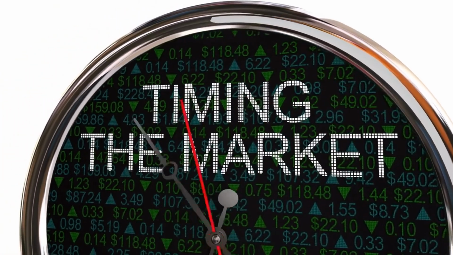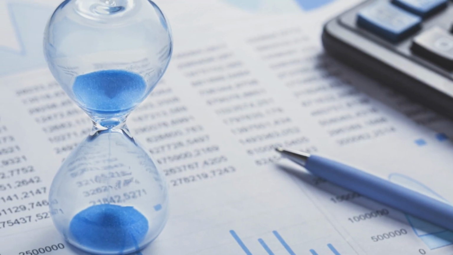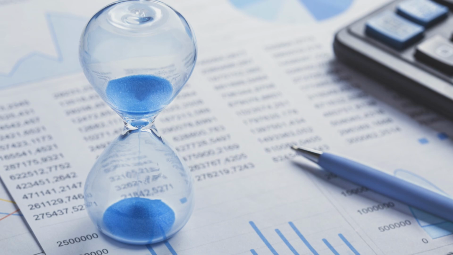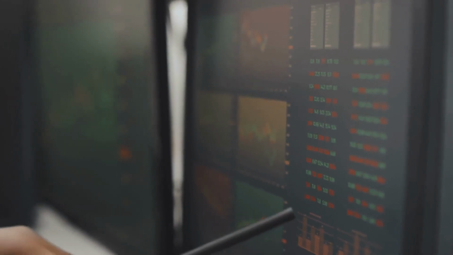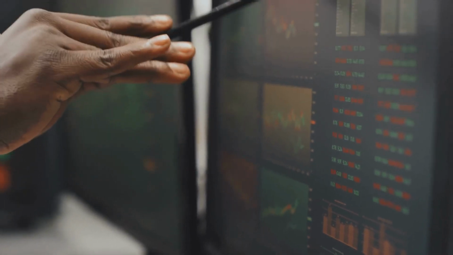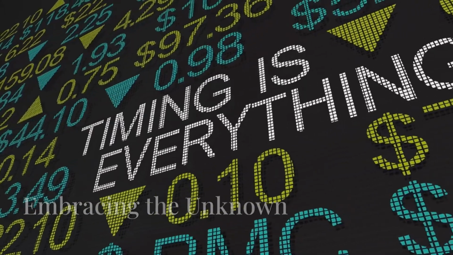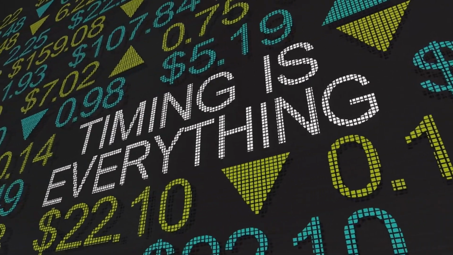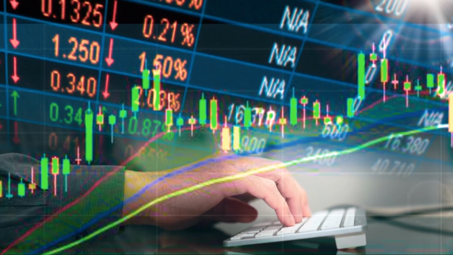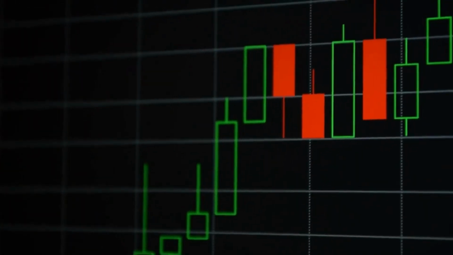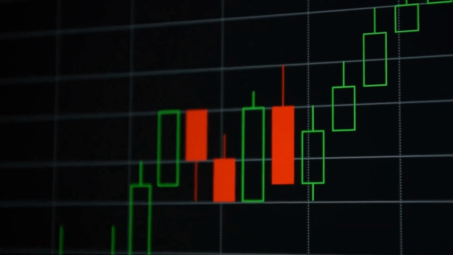Besides volatility, other factors impacting option premiums include time to expiration, interest rates, and dividends. Understanding how these factors influence option premiums is crucial for making informed trading decisions. In volatile markets, predicting the direction of a stock's price movement can be challenging. However, volatility itself can present lucrative opportunities for options traders.